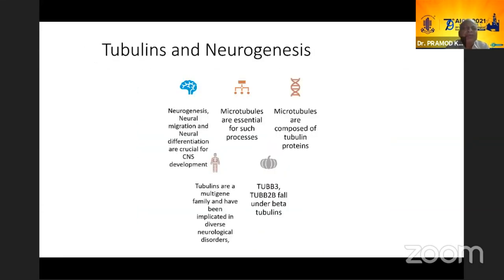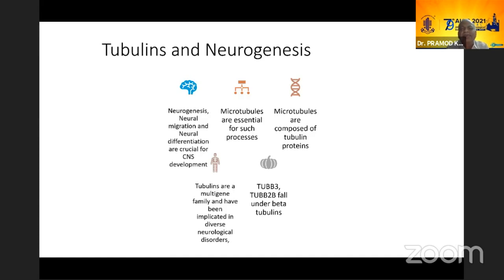Now, it has been realized that tubulins are very important for neurogenesis. Neurogenesis, neural migration, and neural differentiation are crucial for CNS development. Microtubules are essential for such processes. Microtubules are composed of tubulin proteins, and tubulins are a multi-gene family and have been implicated in diverse neurological disorders. It's not only CFEOM or eye disorders, they all have a lot of manifestations in the CNS. So the two things which are important to us here are TUBB3 and TUBB2B, which will be discussed under the CFEOMs, and they can have a lot of CNS involvement.